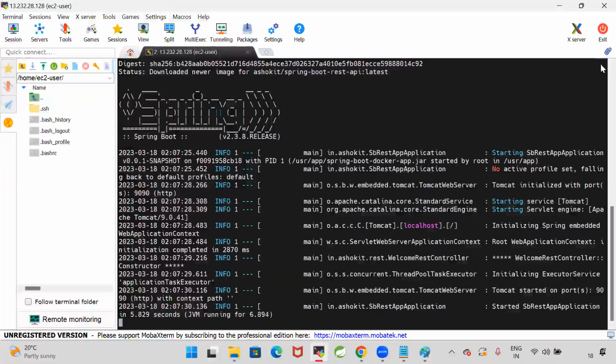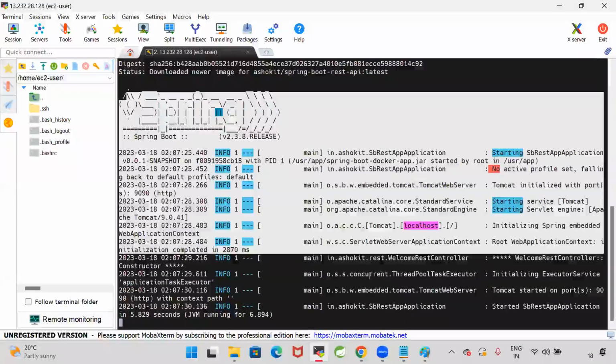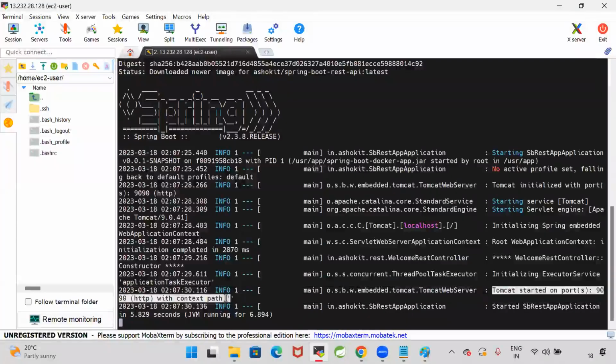Hello, guys, this is just a demo, just a proof that I'm able to run the image. My Spring Boot application is running. You can see the Tomcat server. How to access this application from our browser, we will discuss all of that. Don't worry about it, I will show you everything. Did you understand how to pull the image and how to run the image?